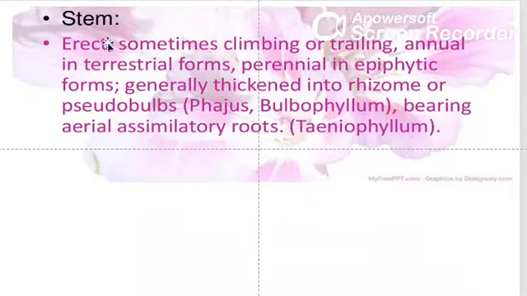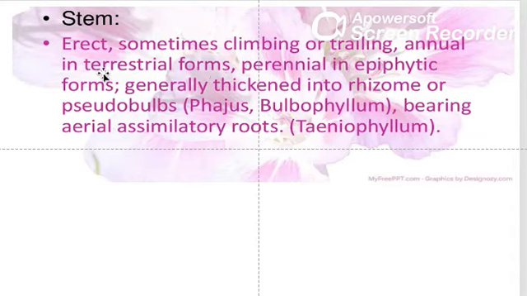Then we go on to the stem. Now the stem is the part of the plant which is erect. Sometimes it can be climbing, or sometimes it can be trailing. Trailing means that it trails along the ground. So, do you remember we studied about terrestrial type of orchids?